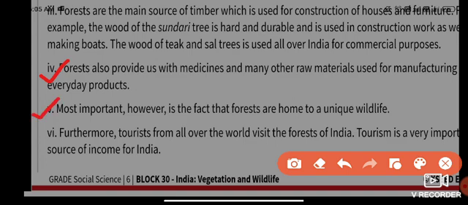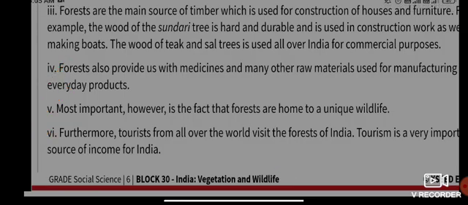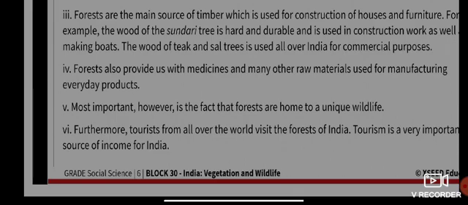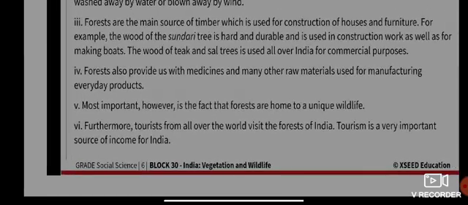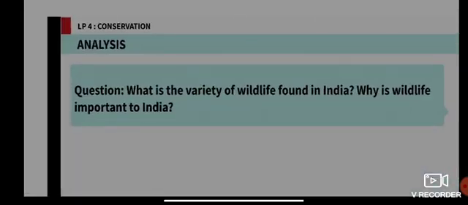Point number five, most important, however, is the fact that forests are home to unique wildlife. Last point, tourists from all over the world visit the forests of India. Tourism is a very important source of income for India, because that is how we get our income.